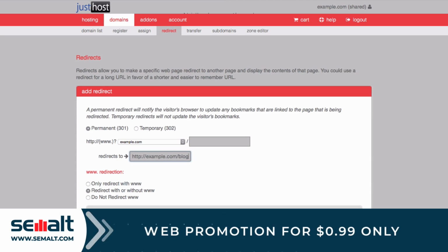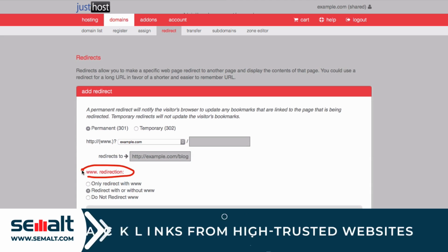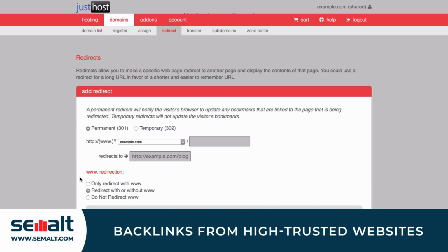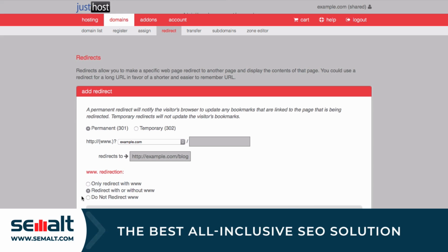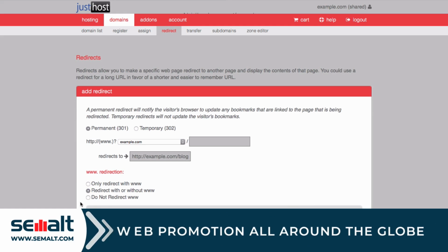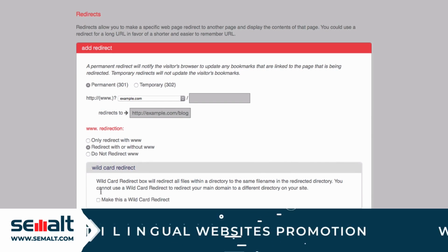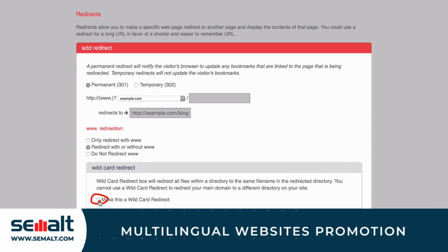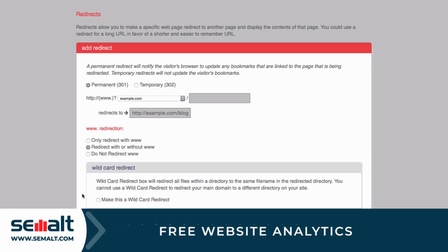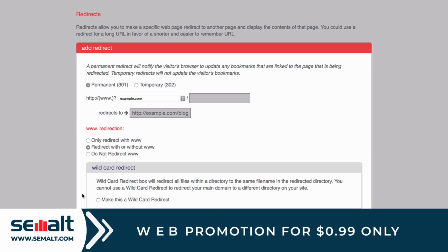Once you do that, you need to decide how you're going to redirect the page. You can choose to only redirect with www, redirect with or without it, or do not redirect it. You can also choose if you want to make your redirect a wildcard redirect. This would mean that you would redirect all files within the directory that have the same file name as the files in the redirected directory.